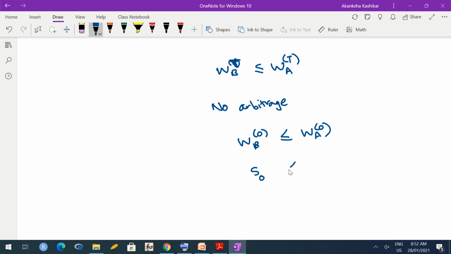So this is S0 must be less than or equal to C plus K e raised to minus RT, that is S0 minus K e raised to minus RT should be less than or equal to C. So C should be greater than or equal to this. Okay. Hence we are getting the same bound even by portfolio approach.